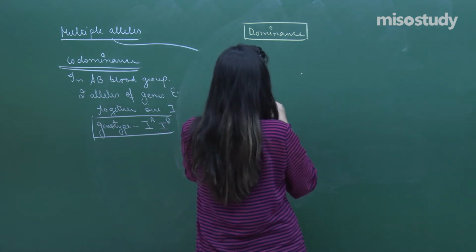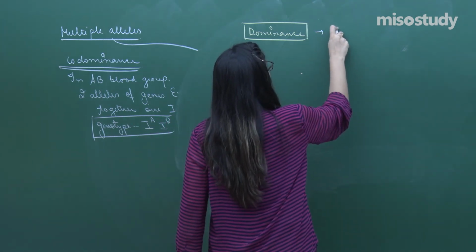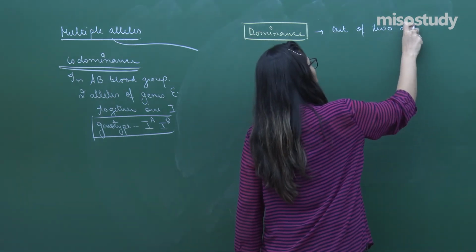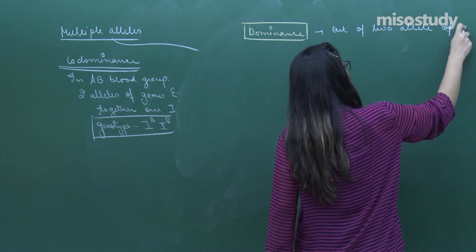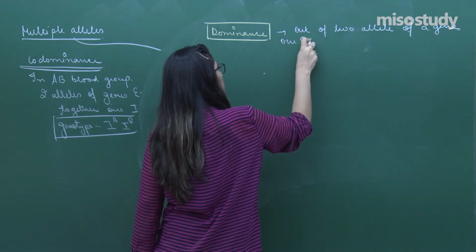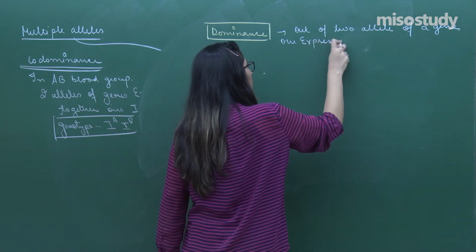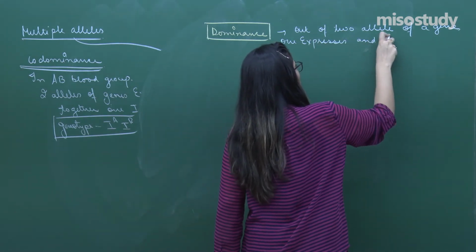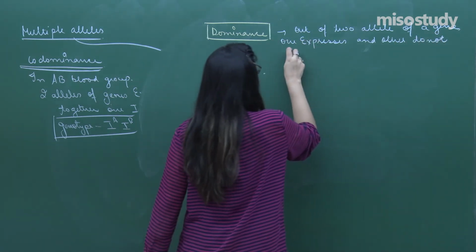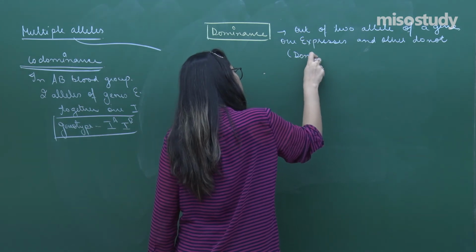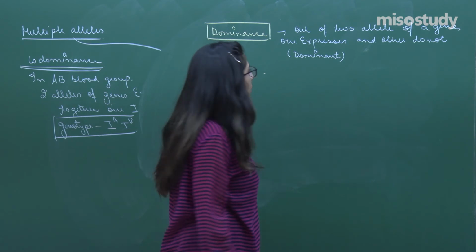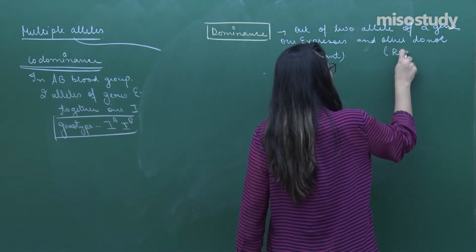So, the dominance means out of two alleles of a gene, one expresses and the other does not. One which expresses is called a dominant gene, whereas one which doesn't express is called a recessive gene.